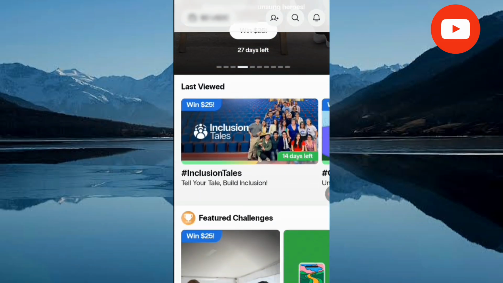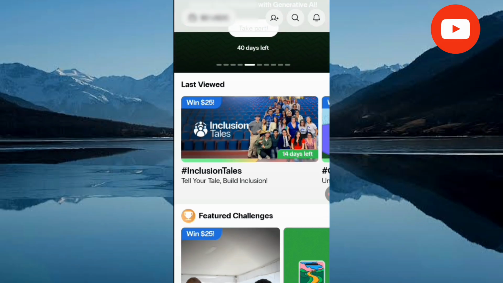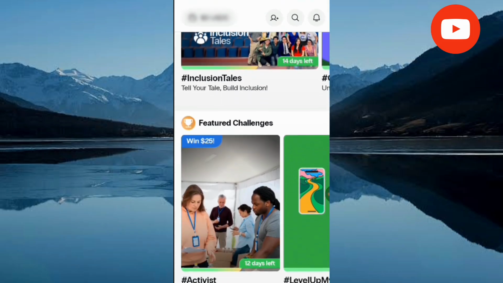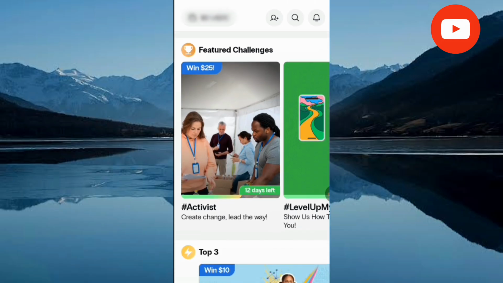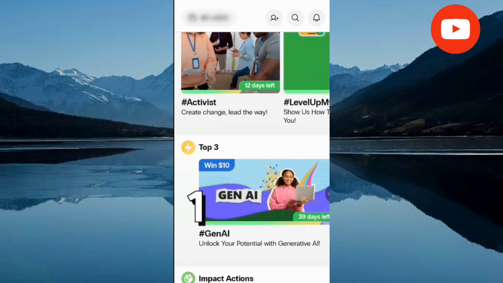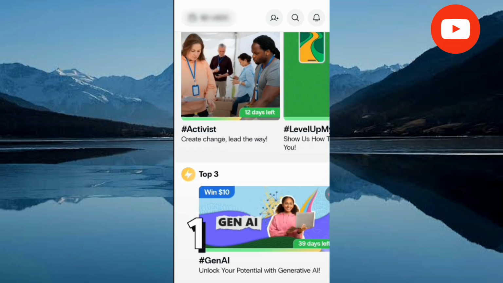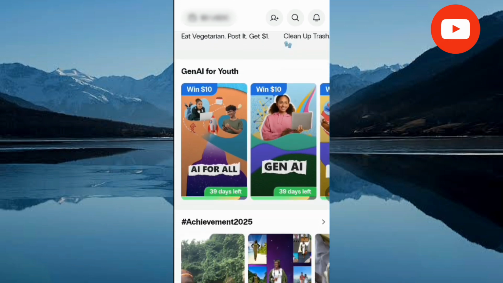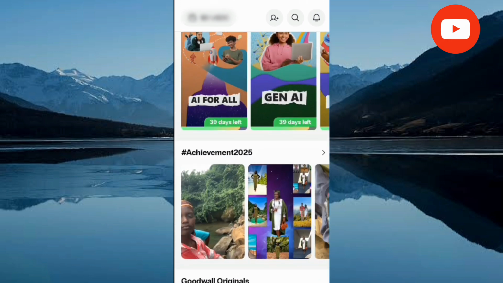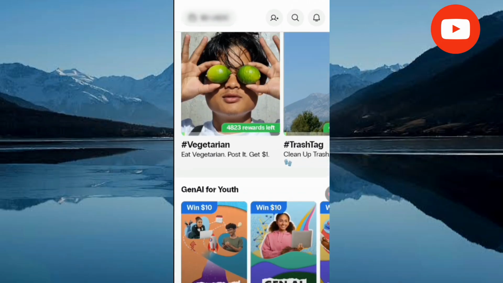And never mind, this platform is 100% legit. As I have mentioned at first, no investment needed. This app is an app that you use to showcase yourself. It's an app that makes people get to know you more. So all this that you are seeing here, they are tasks that you need to complete. They are challenges that you need to complete.